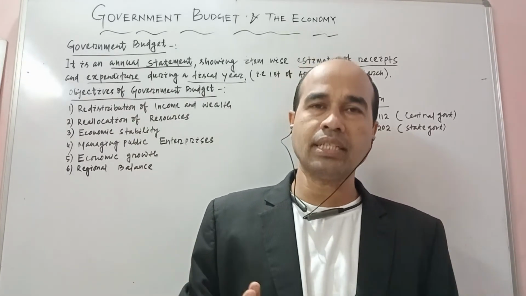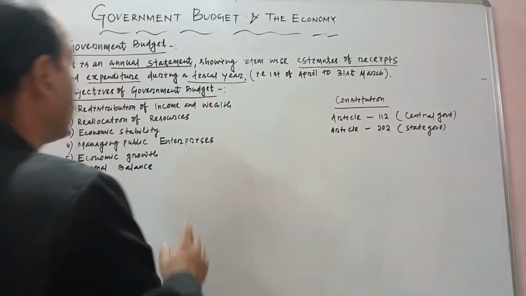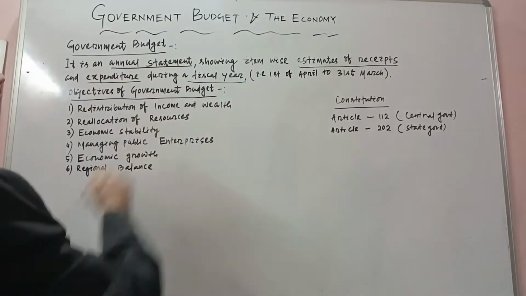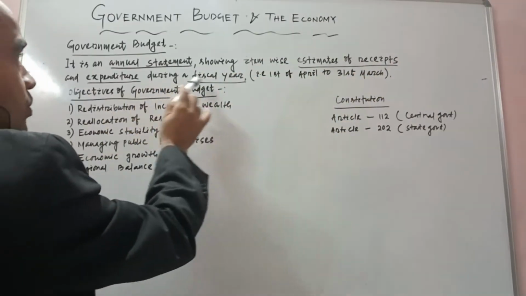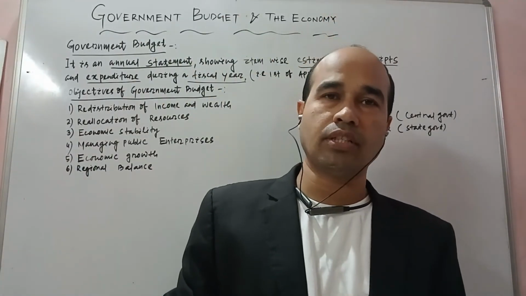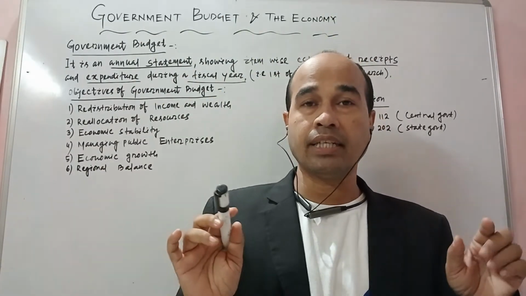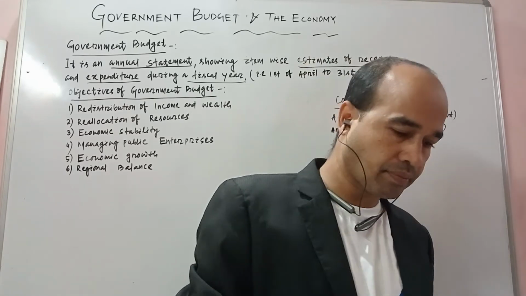After that, for the next year, the government prepares the next one. So two things are mentioned here. Remember one thing, it's not the actual one, it is an estimated one.